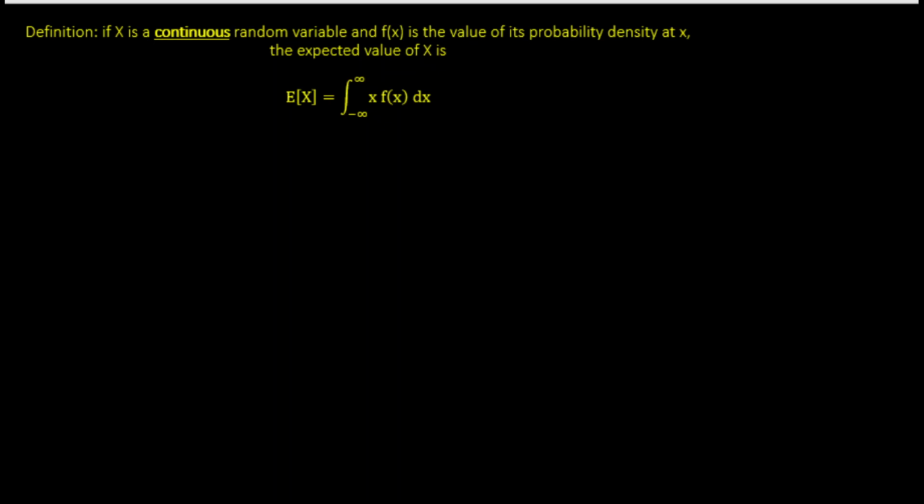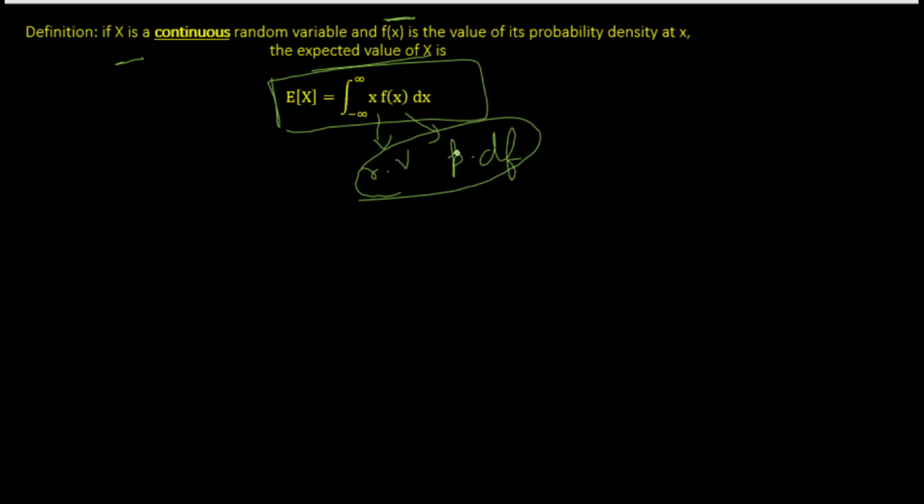To begin with, the definition of expectation for a continuous random variable states that if X is my continuous random variable and f(x) is the associated probability density function, then the expected value of X is given by this formula, where X is my random variable, f(x) is the PDF, and if I take the product of the random variable and the PDF and integrate it from minus infinity, which denotes the lower limit of random variable X, to plus infinity, which denotes the upper limit of random variable X, then I'll get the expectation of that random variable.